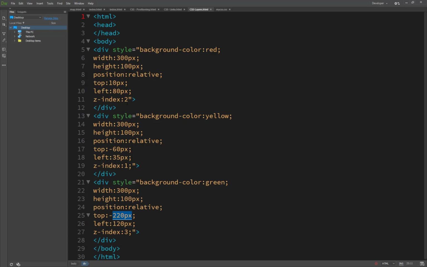Top is used from top to bottom, and it is the gap between this border, 10 pixels. A minus value is from the bottom to the top, so relative.